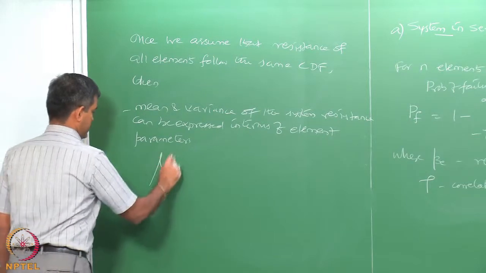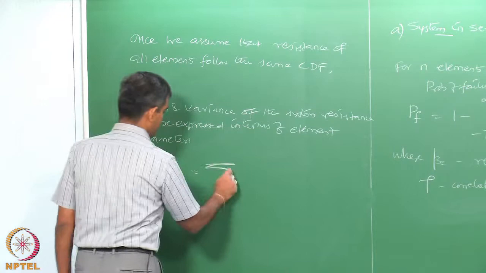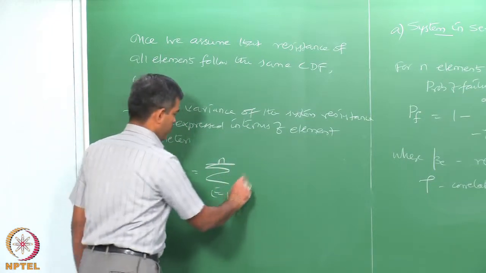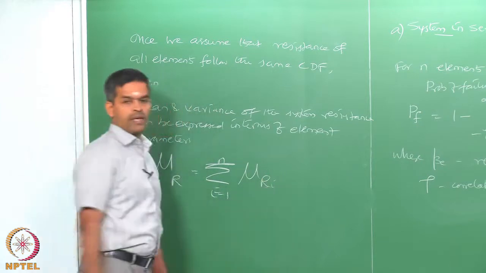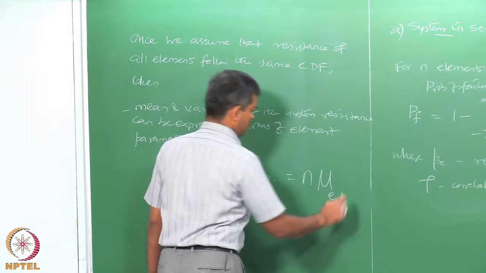Like mu_R will be the summation of n terms of mu_R_i, which is nothing but n into mu_e.